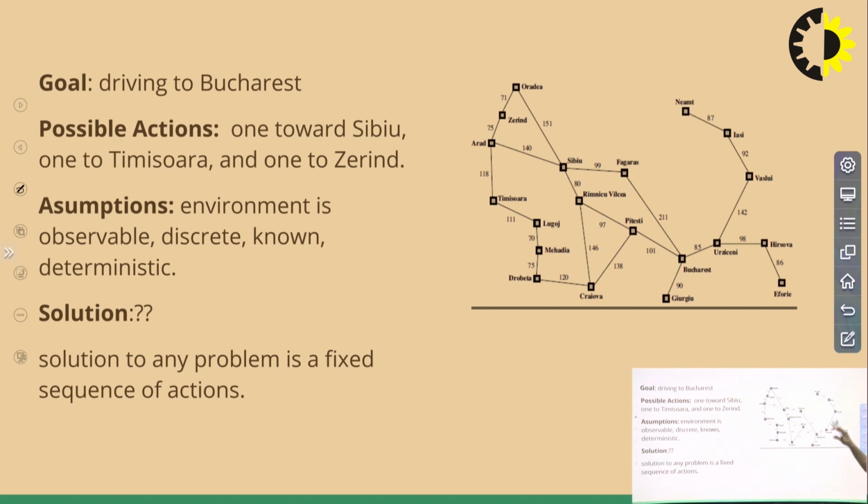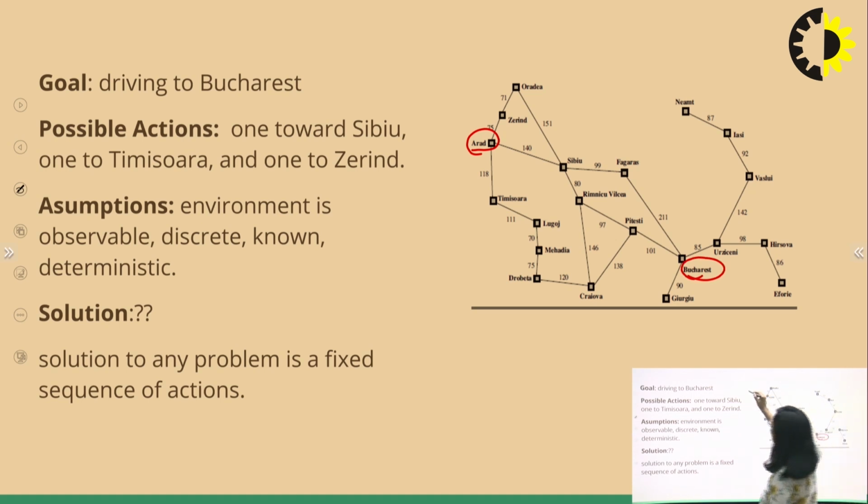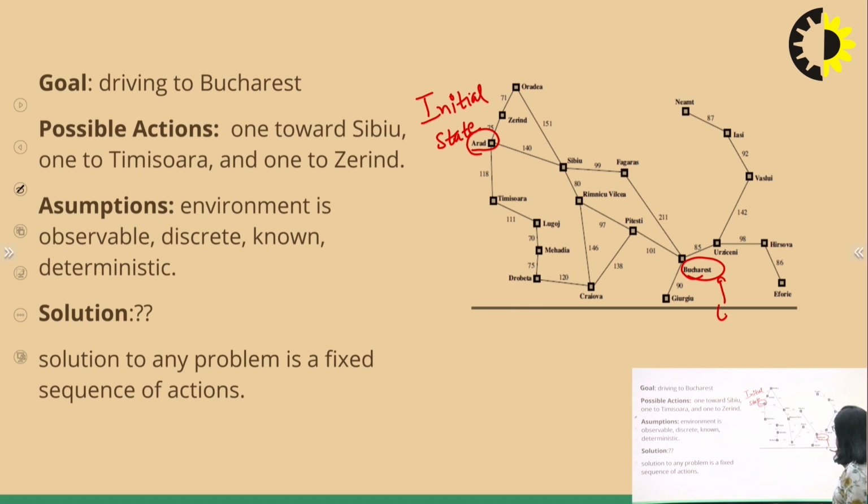Suppose currently the agent is in Arad. Now he has to reach Bucharest. This is your initial state, and this is your goal state. So we have formulated a goal. Now we are formulating the problem. Now what are the possible actions?